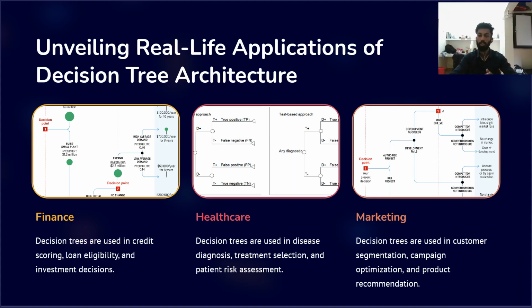Now let's talk about some of the applications of the decision trees. We can use the decision trees in finance, healthcare, marketing. In the finance field, decision trees are used in credit scoring, loan eligibility, and investment decisions. In healthcare, decision trees are used in disease diagnosis, treatment selection, and patient risk assessments. And in marketing, we are also using decision trees for stock market recommendations, product recommendations, etc.